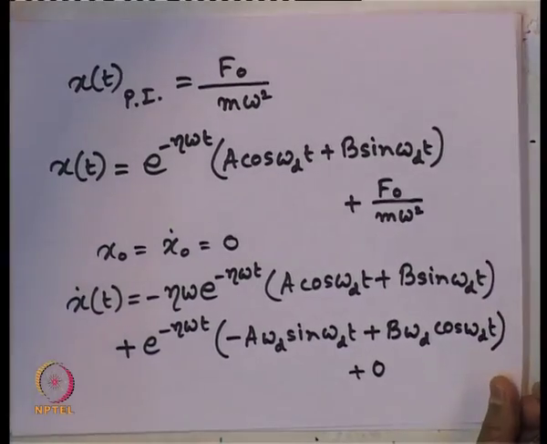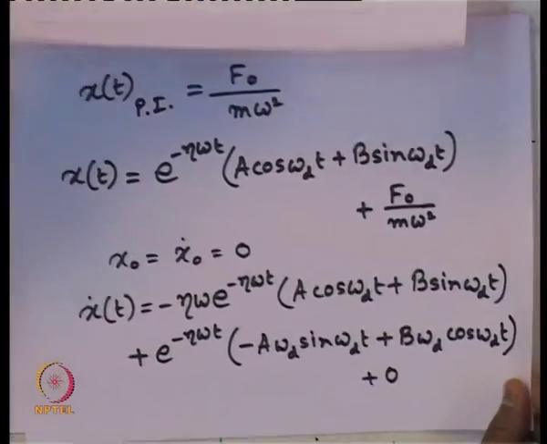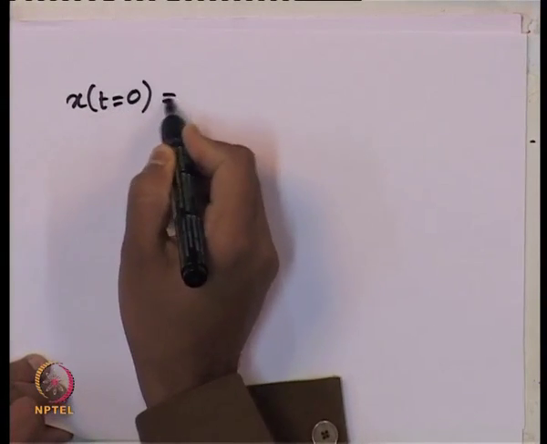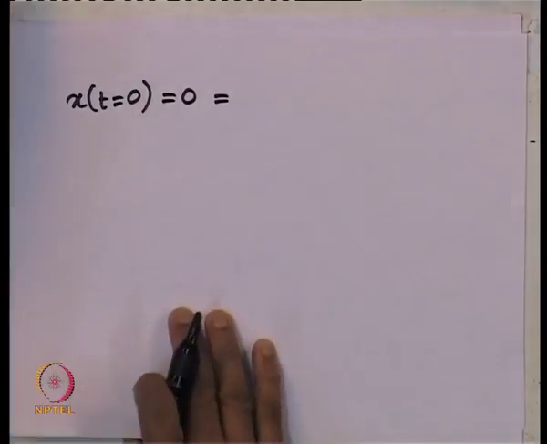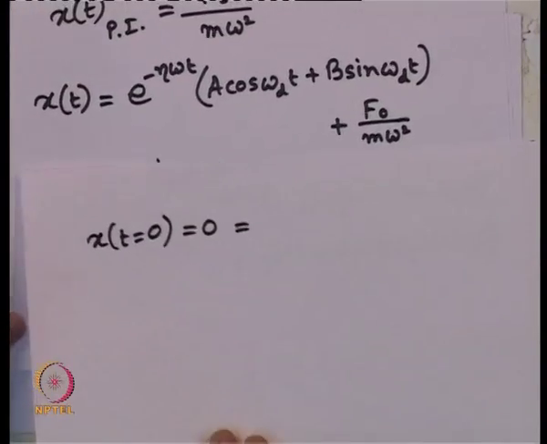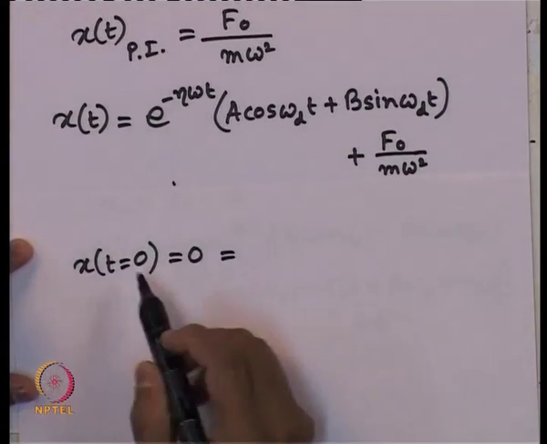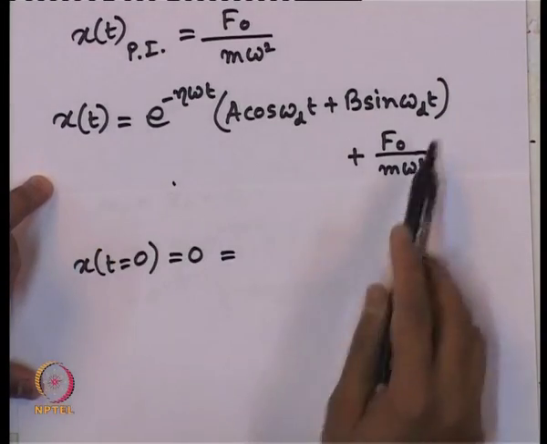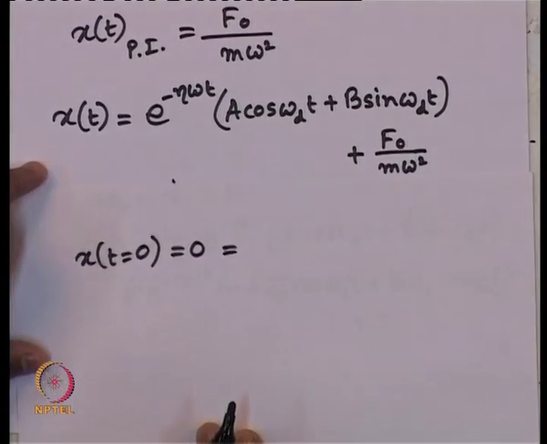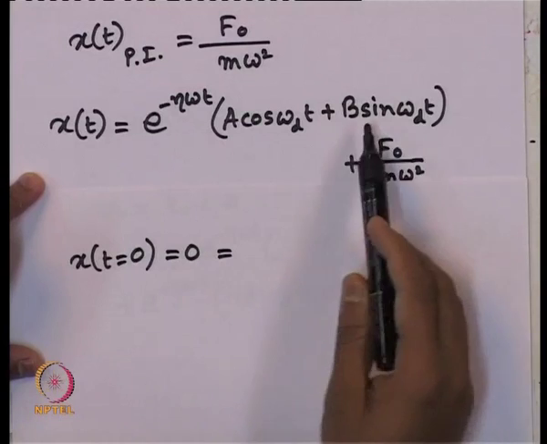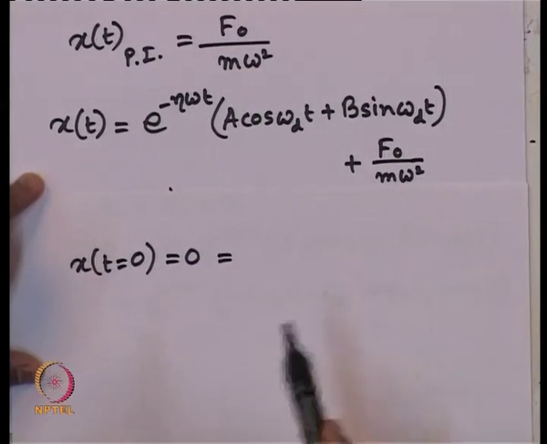With this, now let us put the boundary conditions of x at t equals to 0 is 0. Let me put the equation here, so that it will be easy for us to follow. So, I am putting t equals to 0 in this expression. What I am getting here? This gives us 1, a, this vanishes, this remains.